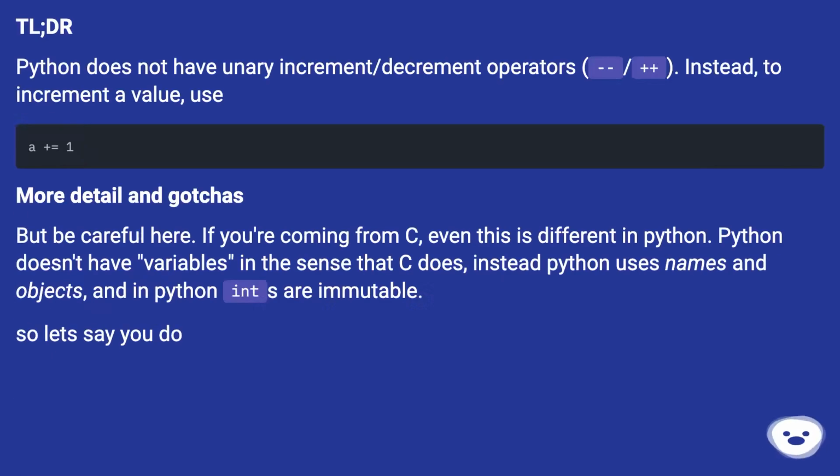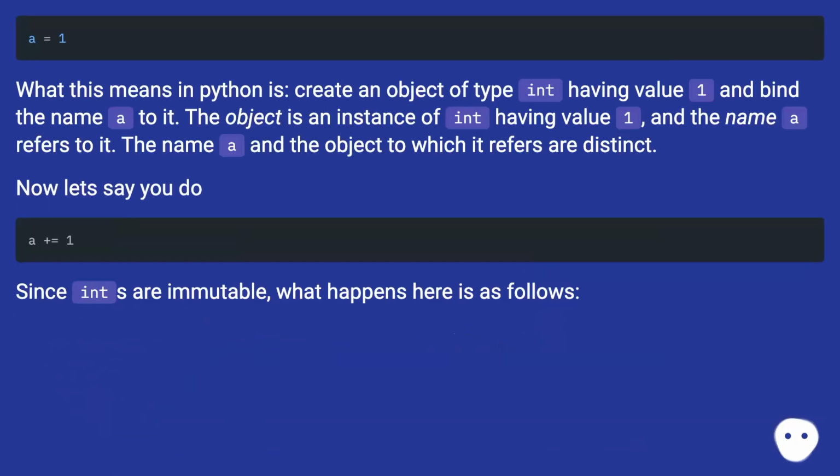Python does not have unary increment/decrement operators, --/++. Instead, to increment a value, use a += 1. More detail and gotchas, but be careful here. If you're coming from C, even this is different in Python. Python doesn't have variables in the sense that C does, instead Python uses names and objects, and in Python ints are immutable. So let's say you do a = 1.